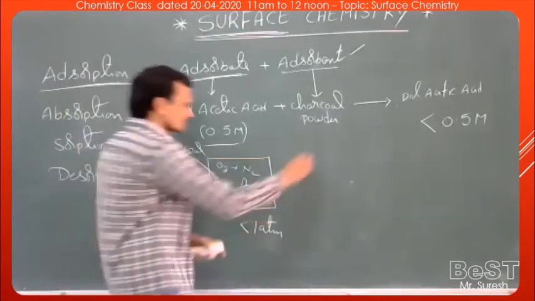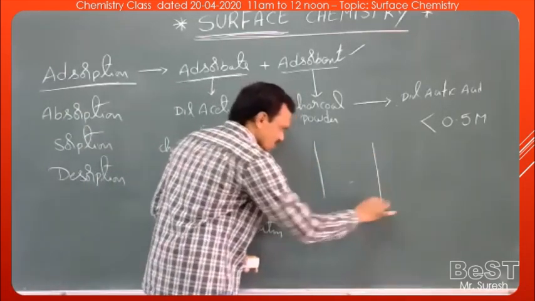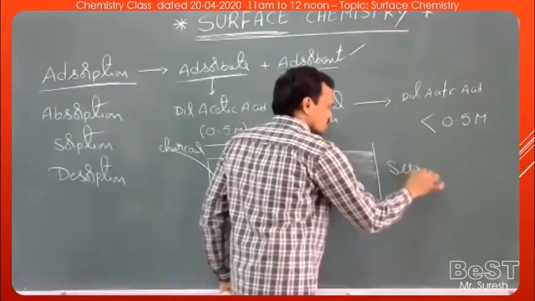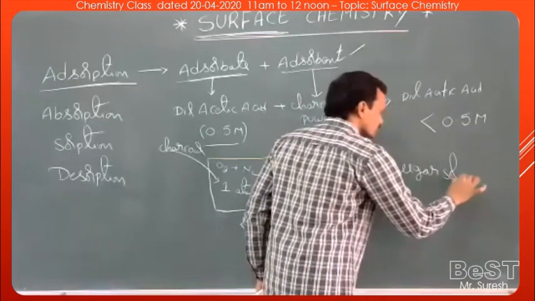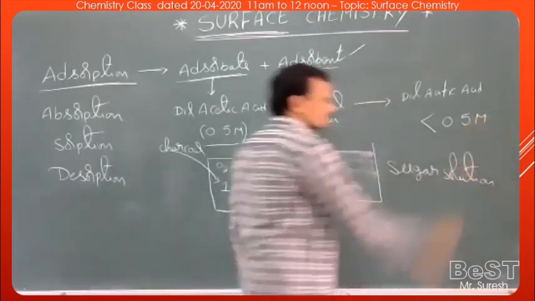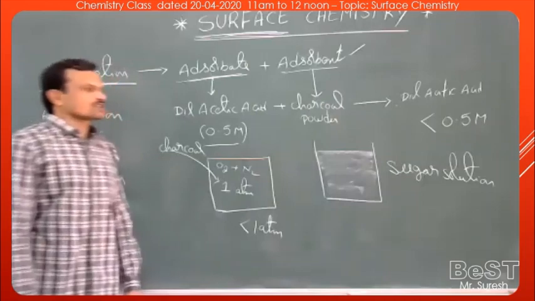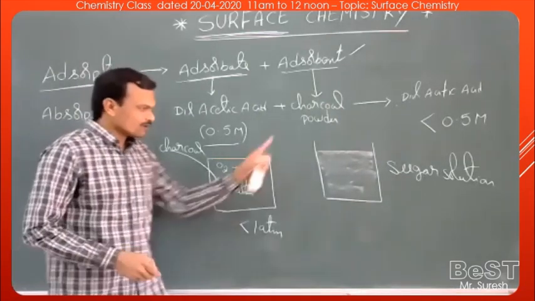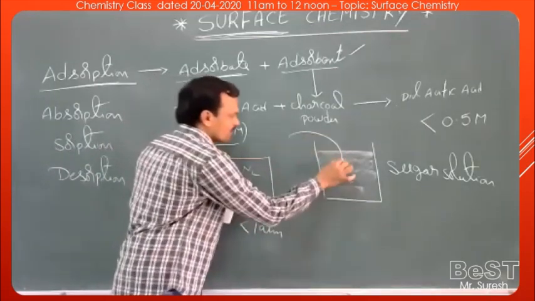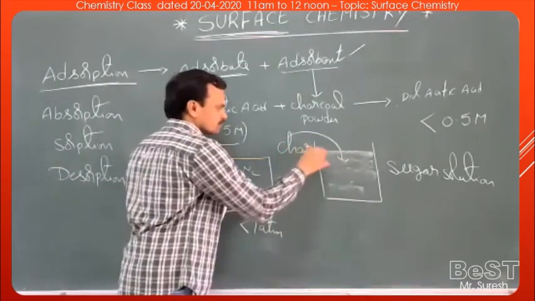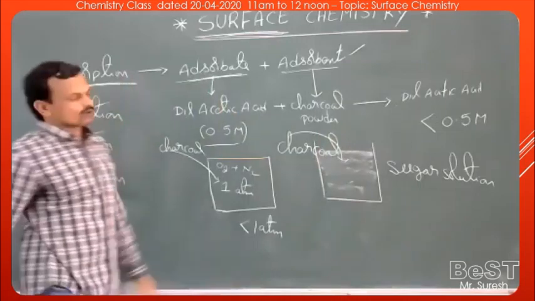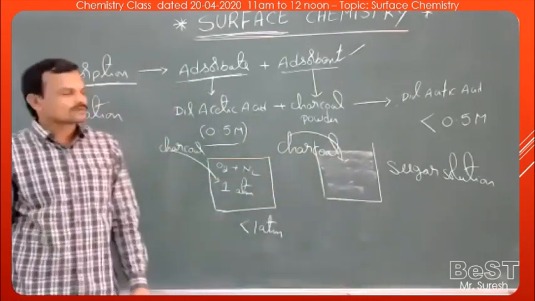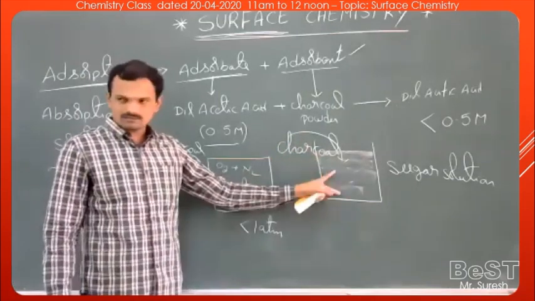One more example. Take some sugar solution. Generally, sugar solution has a pale greenish yellow color. Now, add some charcoal to this sugar solution, shake the solution vigorously for some time, and then filter the solution.